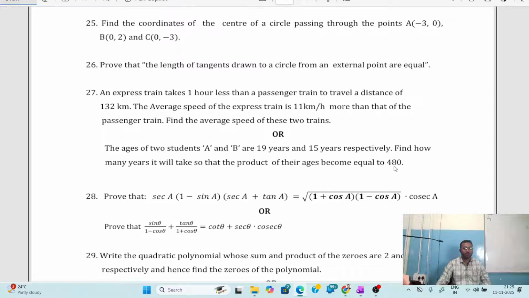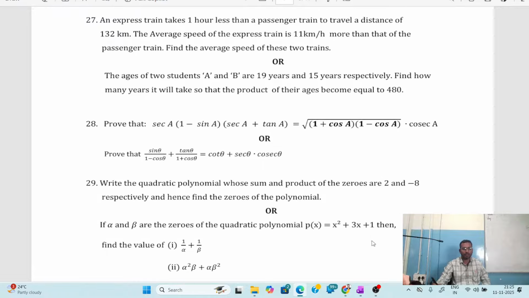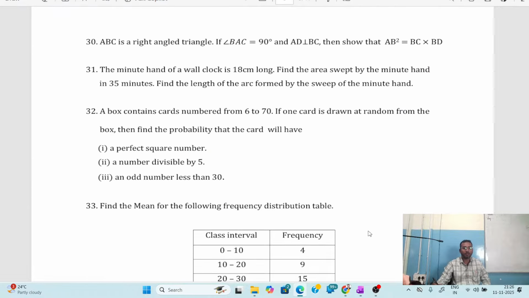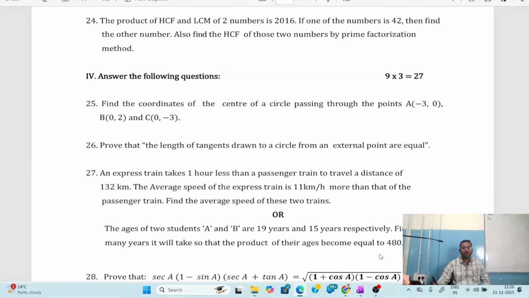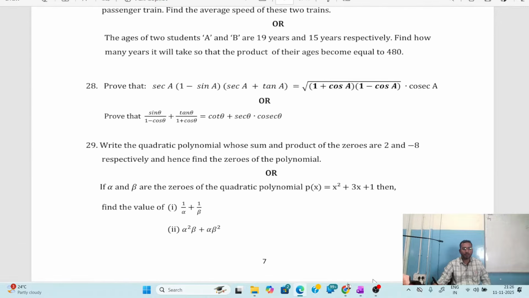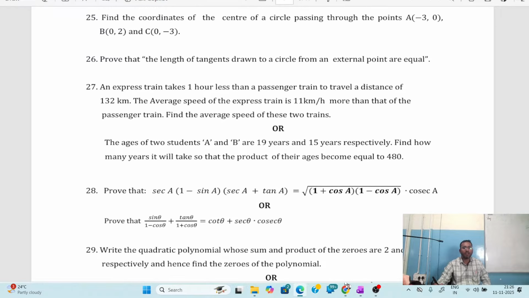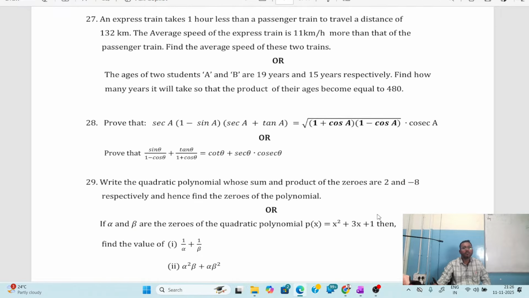Children, today we are going to solve the questions till question number 28. Okay. We solve another two problems and we are going to end up this session today. Again tomorrow we are going to continue for rest of the problems. Clear? So I'm taking step by step, so that it should be helpful for you guys. Clear?